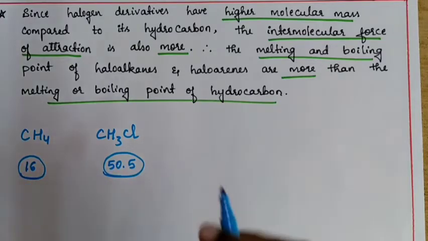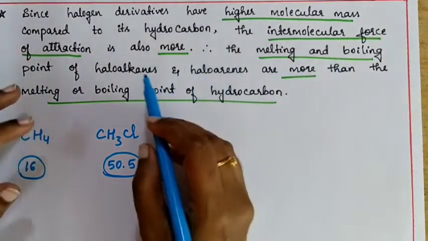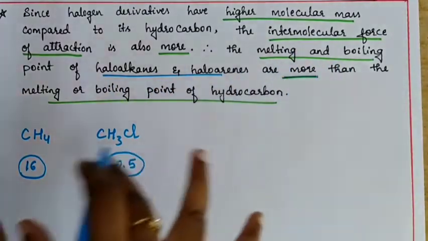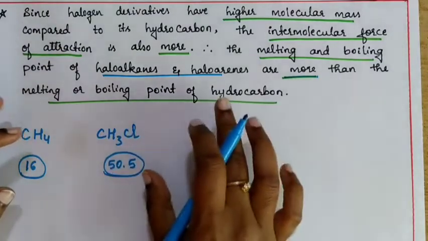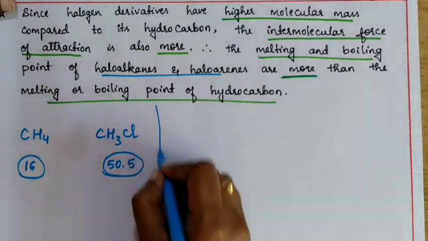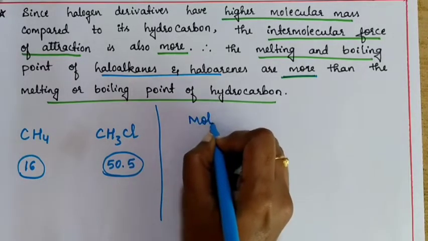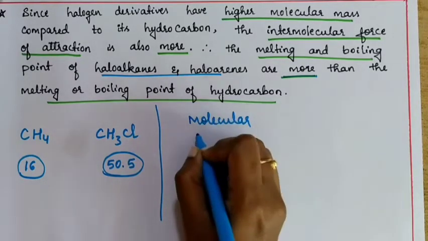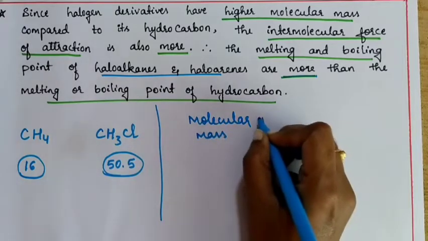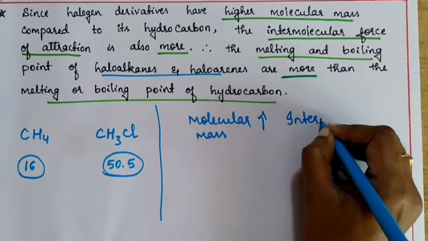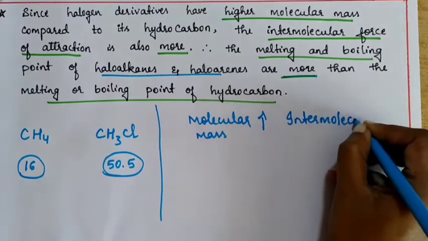That is why the melting and boiling points of haloalkanes and haloarenes are going to be more compared to the melting and boiling point of hydrocarbon. You can use a simple logic here: as the molecular mass increases, this intermolecular force of attraction also increases.